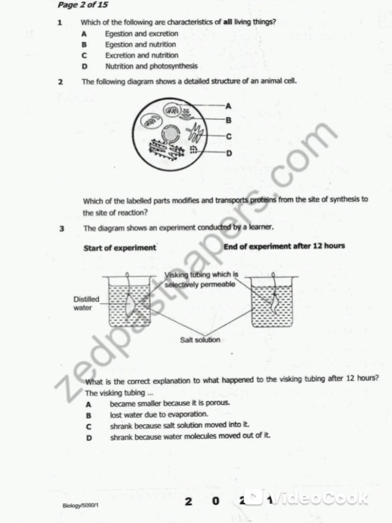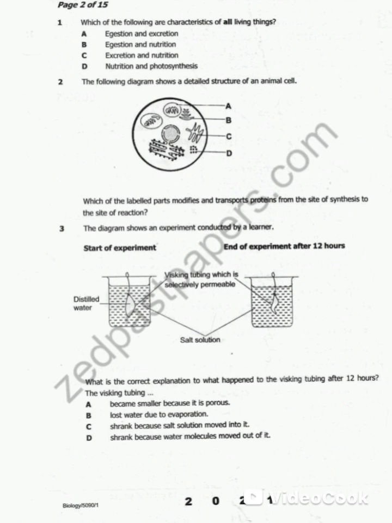So, the question says characteristic of all living things, including plants and animals. So, egestion and nutrition. Egestion again appears in B, so it's not the answer. C, excretion and nutrition. Excretion is the removal of toxic waste of metabolism, and nutrition is the feeding.